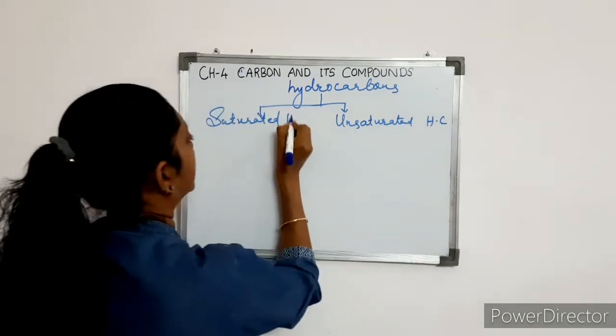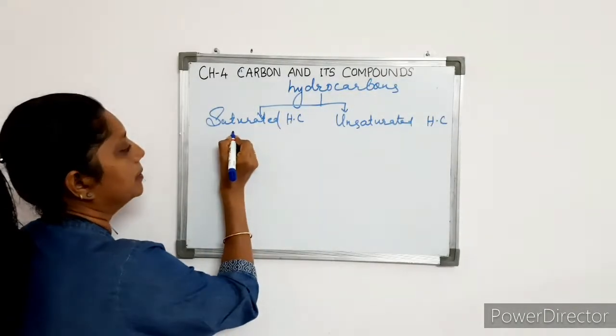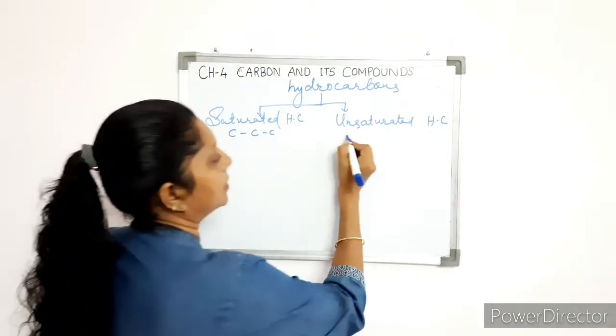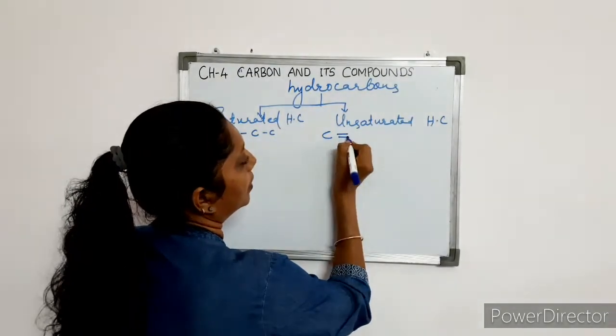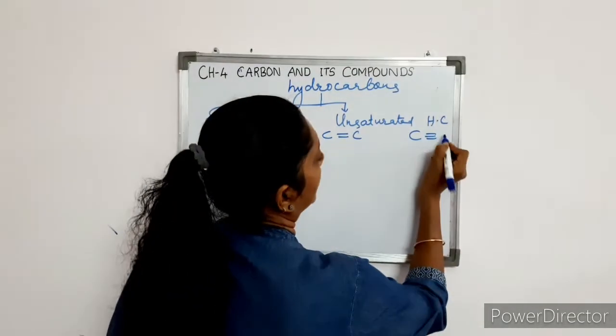A saturated hydrocarbon contains only single bonds between the carbon atoms, like this. Here you can see a double bond between carbon atoms or a triple bond between carbon atoms.